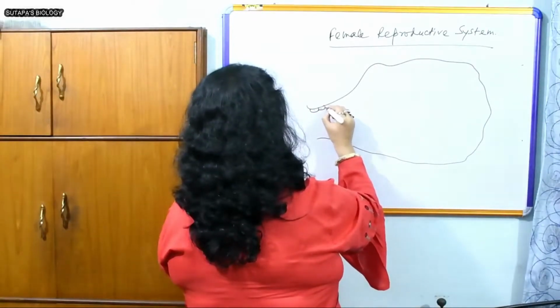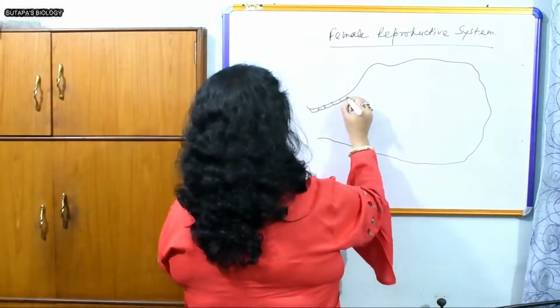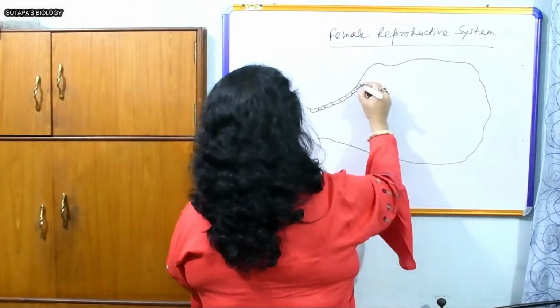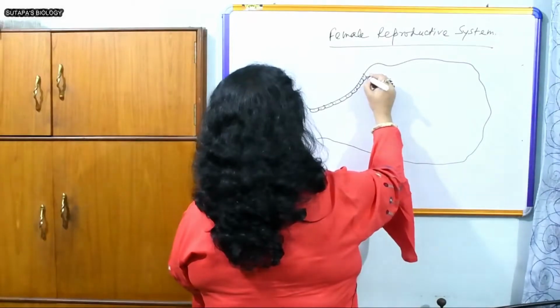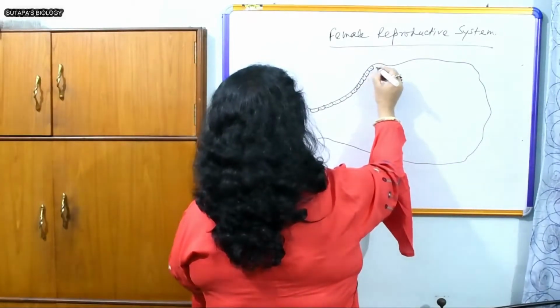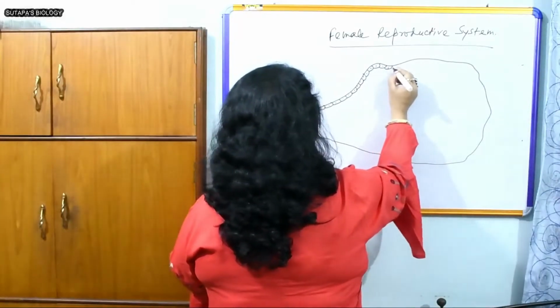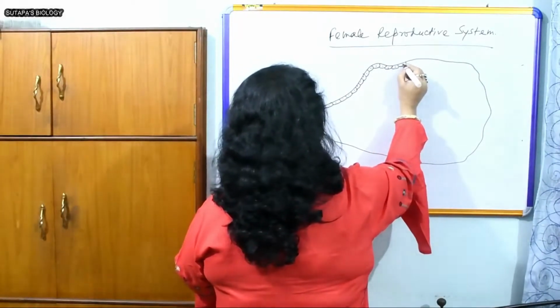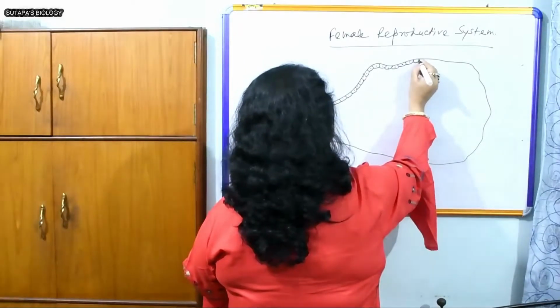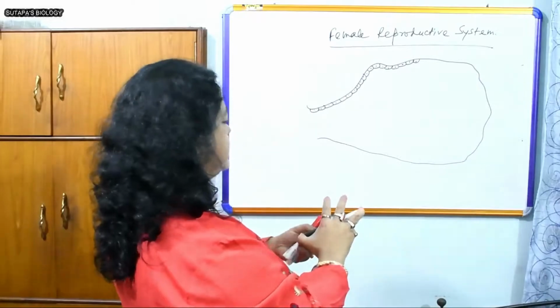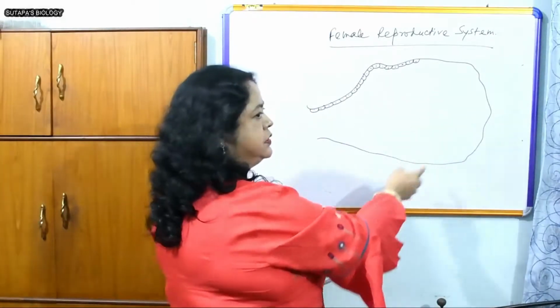This is the germinal epithelium, which remains outside. It's the outermost layer of the ovary. I have told you that it's an abdominal organ, so it should not be protected by any other layer. It's not required. And after this germinal epithelium, it will be continued here.